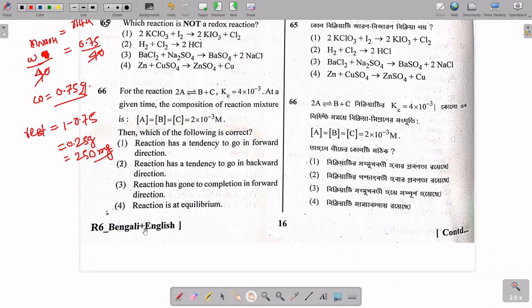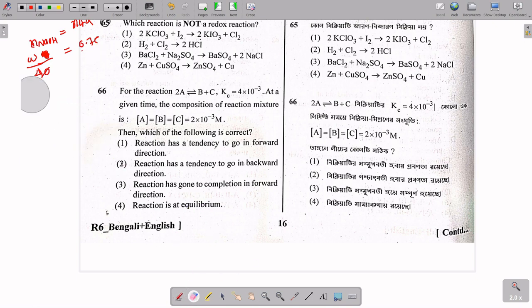So in question 66 it is said that for the reaction 2A is equal to B plus C, Kc is given, and at a given temperature the concentration of the reaction mixture is given as 2 into 10 to the power minus 3. Then, will the reaction undergo the backward or forward reaction? From the options we can easily say that. For this we just have to calculate the reaction quotient and compare it with the equilibrium constant.